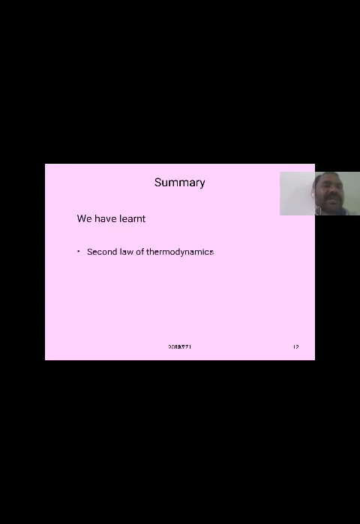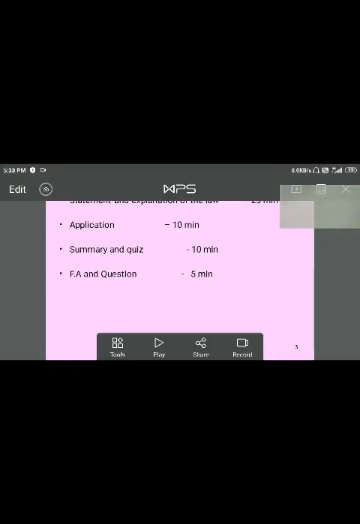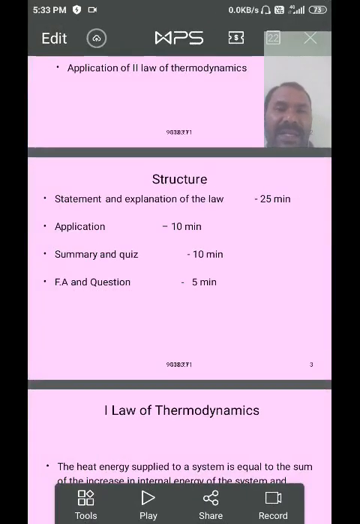In today's class we have discussed the specific heat of a gas and molar specific heat of a gas, and the types of specific heat of gases, Cp and Cv, and we have also defined the second law of thermodynamics. In the second law of thermodynamics we have two statements. One is the Clausius statement, another is the Kelvin statement.